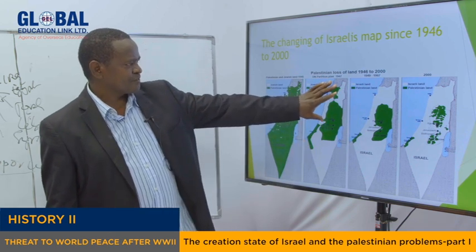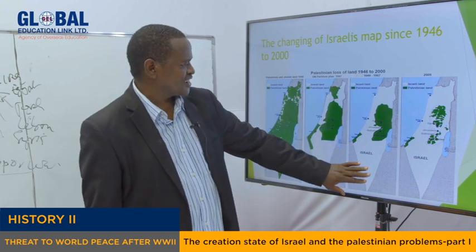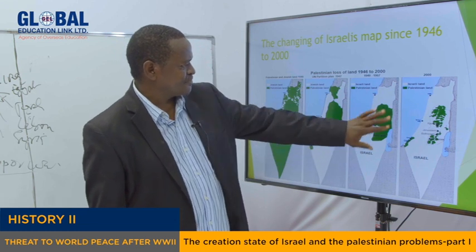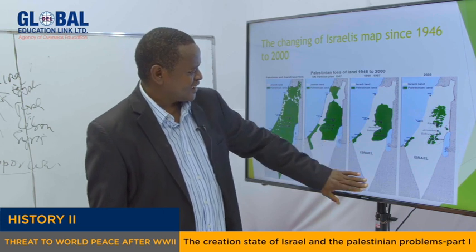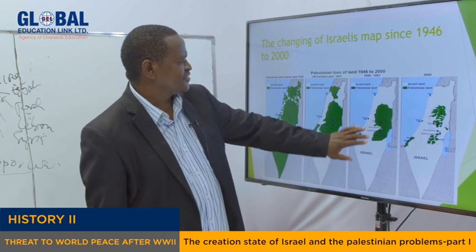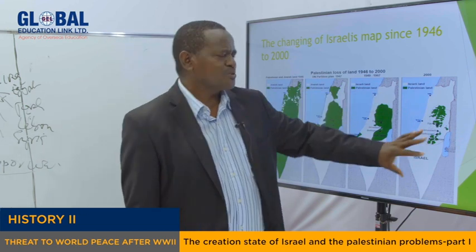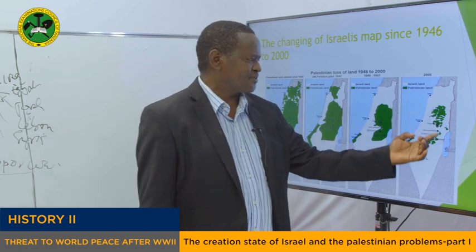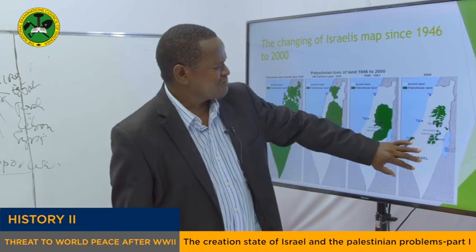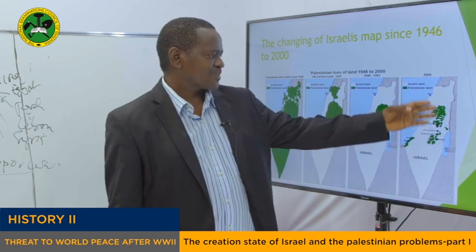This is 1947. But after the 1948 Arab-Jewish War, in fact, the situation changed, as you can see. This is Palestine. As you can see, this is Gaza. This is part of Palestine. And this is Israel. That means the land of Israel has been increased more than it was during the division in 1947. Today, as we speak, as you can see, my dear students, the Palestinians' land has been taken even more. They are living in a very small portion of land, and the majority of the land now is in the hands of Israel.